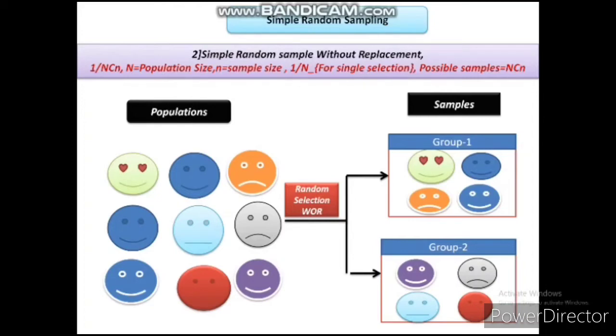So the probability of selection of this group is 1 upon 9C4. That is, out of 9 I will select 4, NCr. So this is a type of combination; we use the concept of combination here.